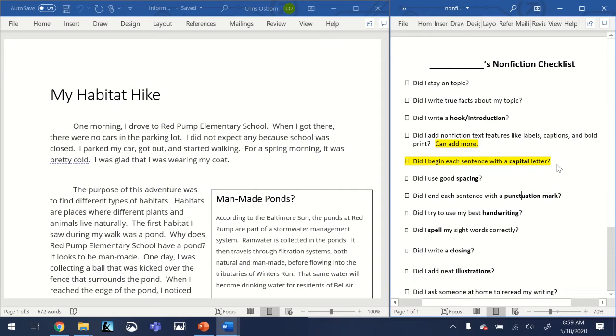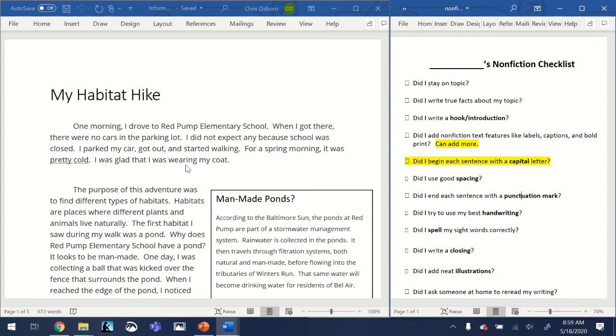The next item is, did I begin each sentence with a capital letter? And one way that you can double check to make sure that all of your sentences start with a capital letter is to just read your writing over again. Make sure that you have a capital letter to start every sentence.